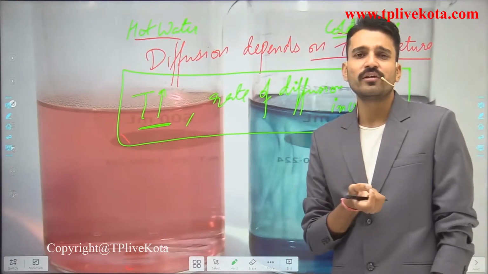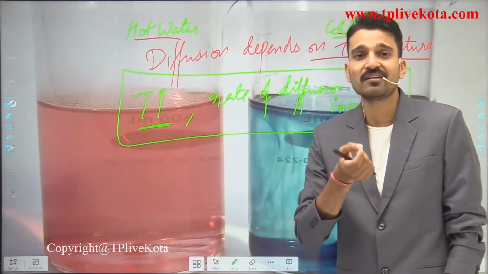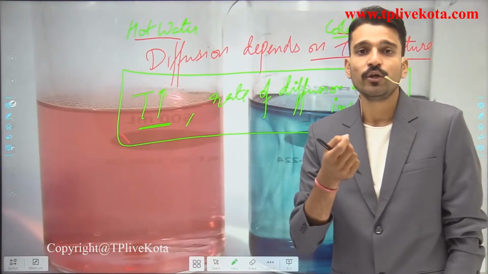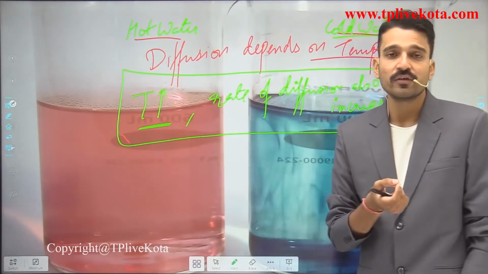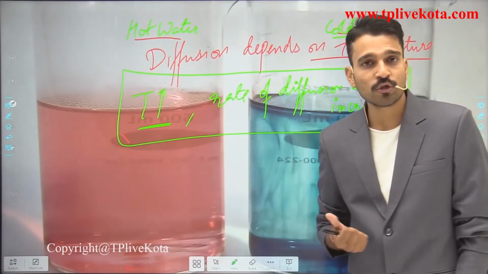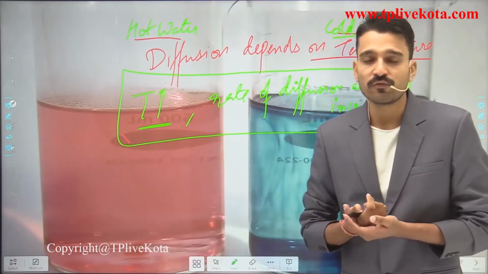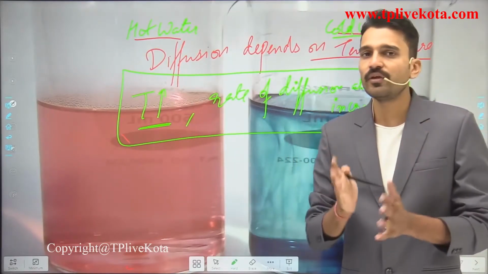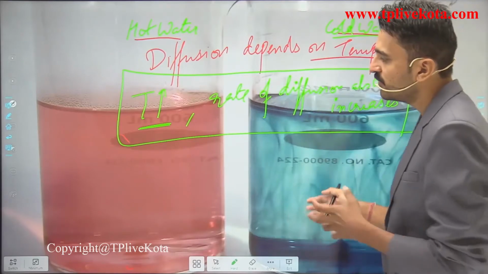So why does the rate of diffusion increase? Because the particles are moving very fast due to the rise in the temperature. So as the temperature rises, particles move faster, so the Brownian motion also increases and the rate of diffusion of the particles also increases. So here you have seen this particular experiment.